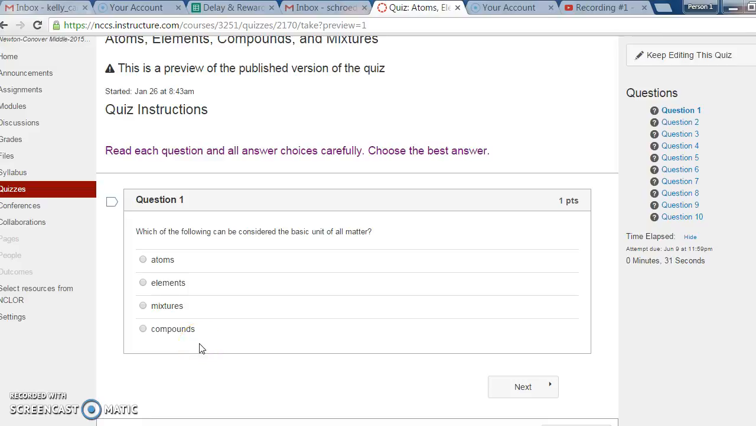This is the read aloud for the atoms, elements, compounds, and mixtures quiz. Question 1. Which of the following can be considered the basic unit of all matter? Atoms, elements, mixtures, or compounds?